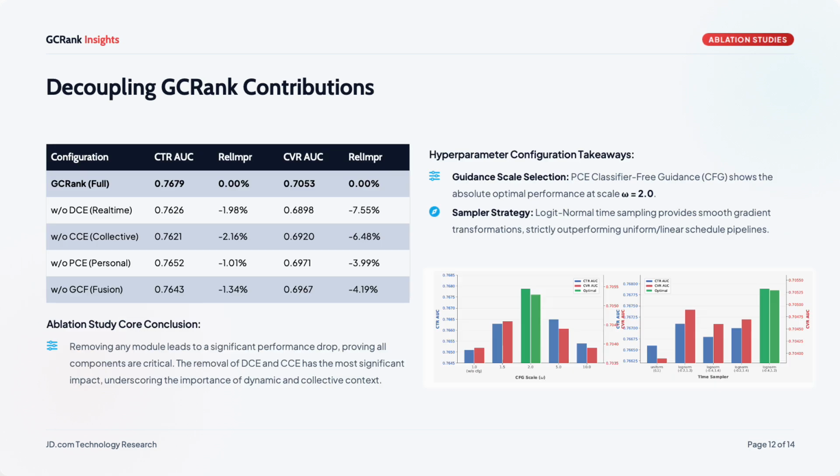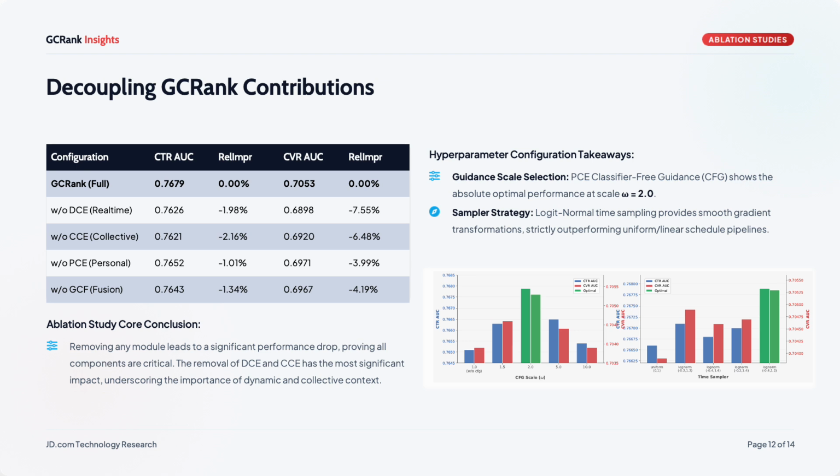This slide decouples the contributions through ablation, averaged over 5 runs. Removing any single module degrades both CTR and CVR, which confirms every component does real work. The largest drop comes from removing the DCE and the CCE, with CVR falling about 7.5 and 6.5% in relative terms.